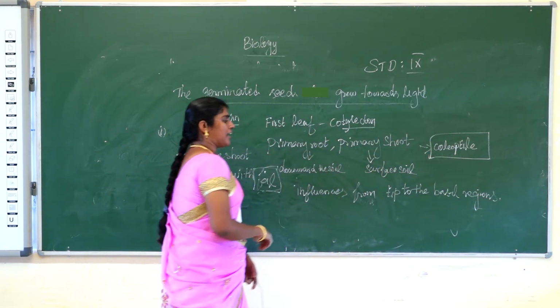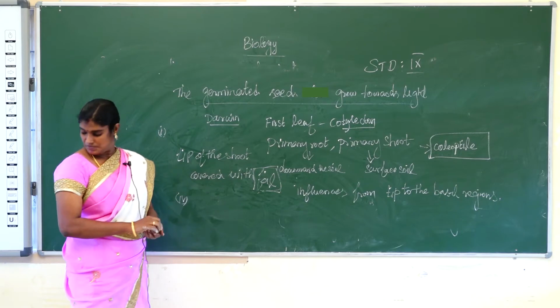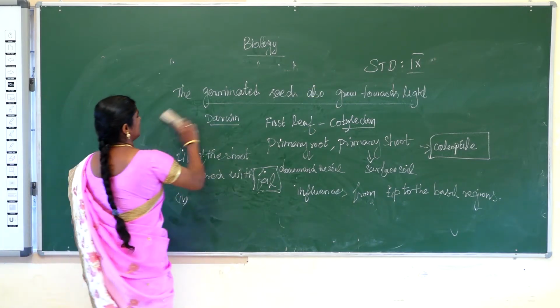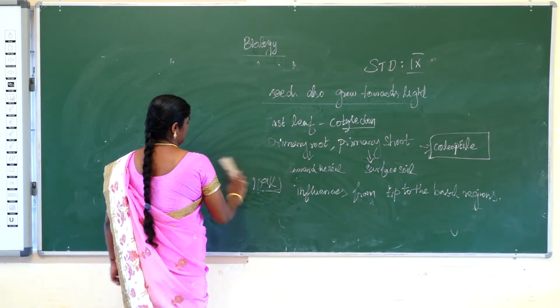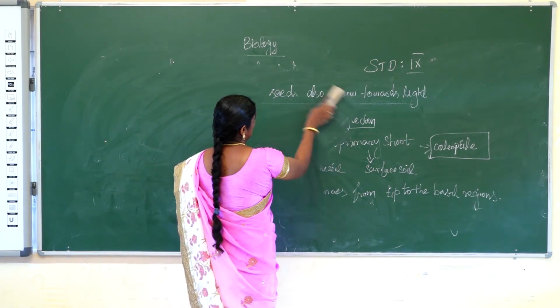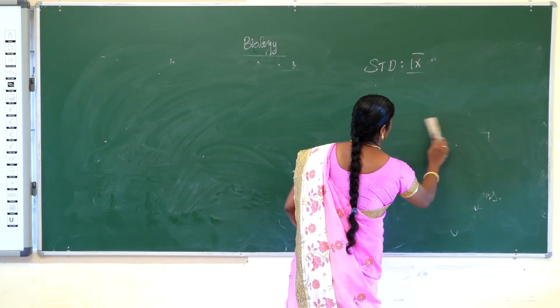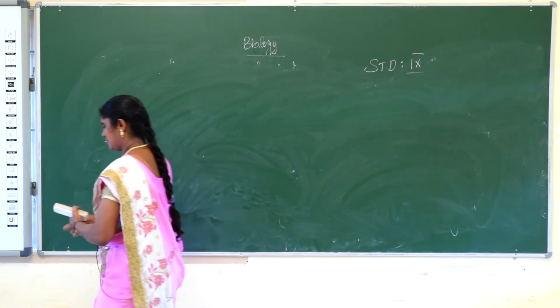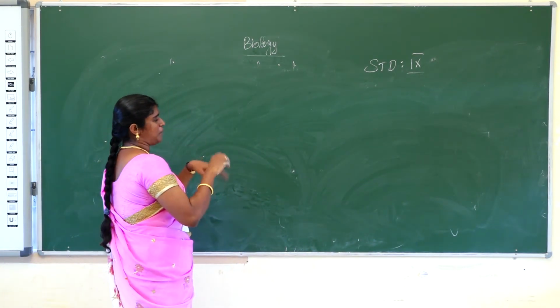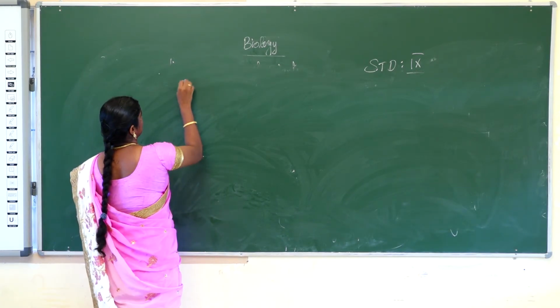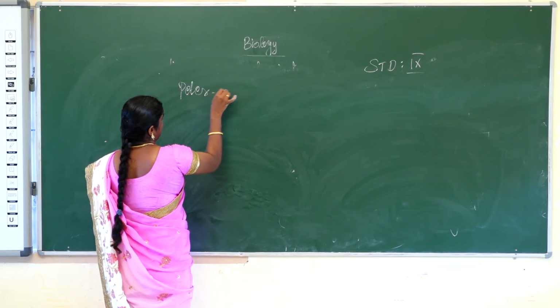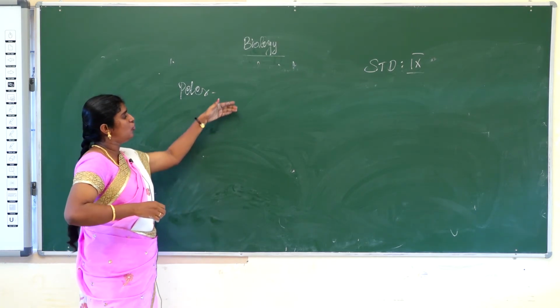Again, one scientist, the botanist Peter Boysen Jensen, further developed Darwin's experiment.